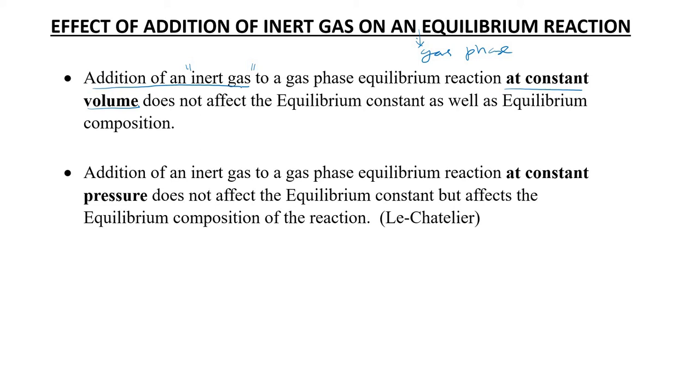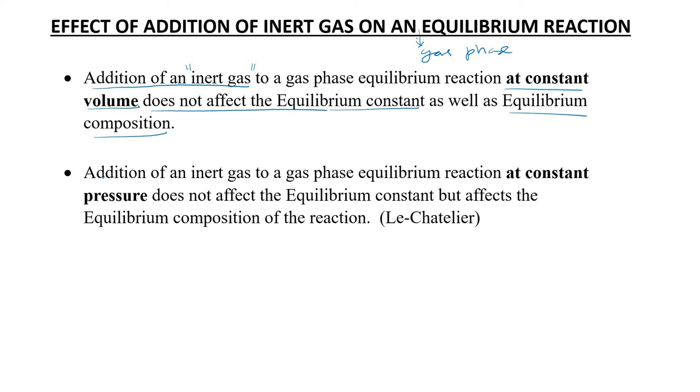Addition of an inert gas to a gas phase equilibrium reaction at constant volume does not affect the equilibrium constant as well as the equilibrium composition. So if you keep volume constant and add inert gas, nothing will happen. It doesn't affect the equilibrium constant value, and it also does not affect the equilibrium composition of the reaction mixture.